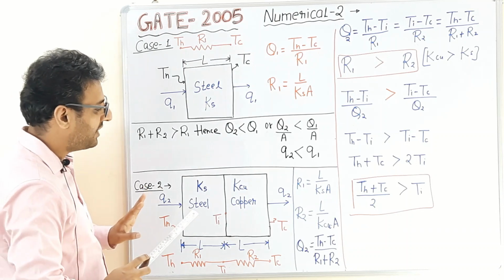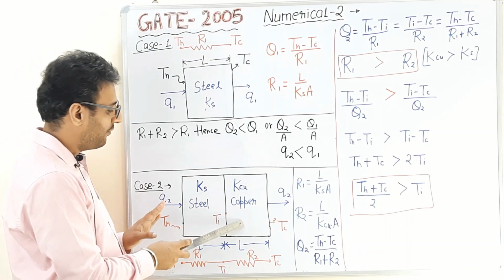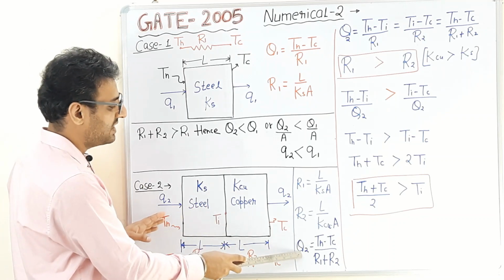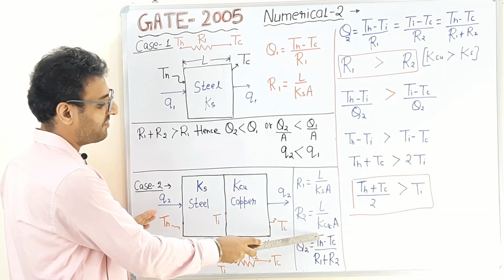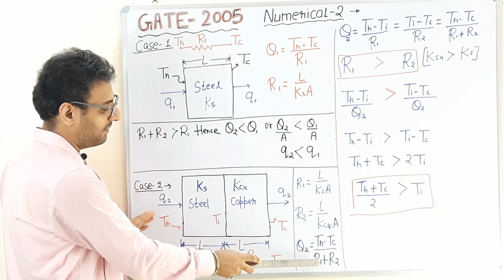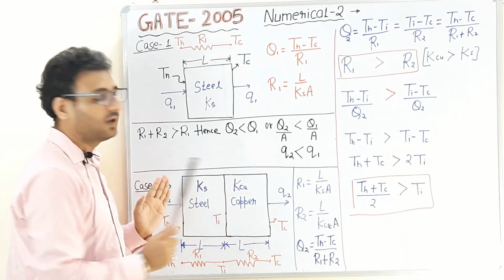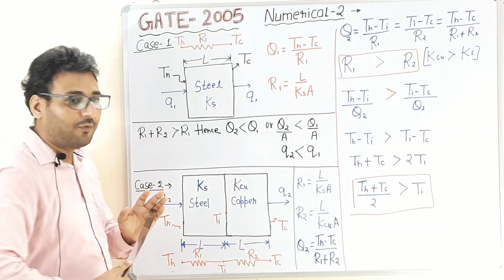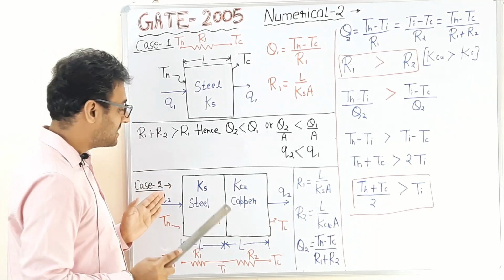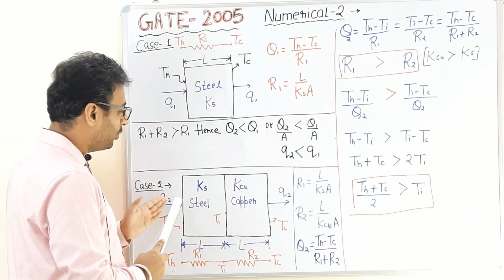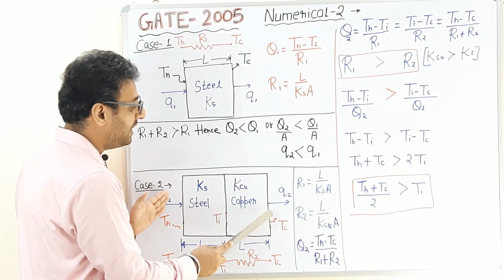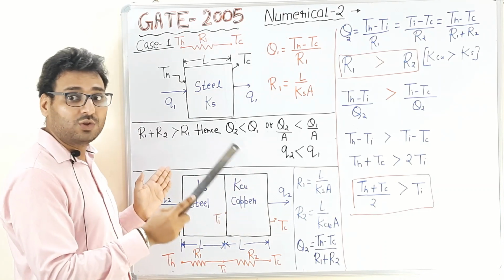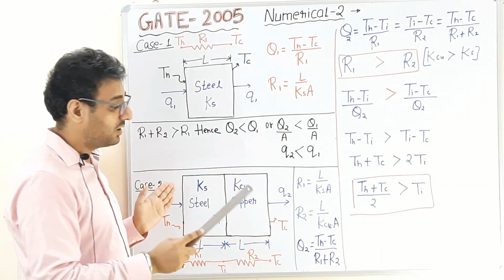Now if we determine the heat transfer rate for case number 2, then we will see that the heat transfer rate is equal to the temperature difference divided by the thermal resistance. Pay attention to this formula. When we are considering the temperature of 2 points, then we need to consider all the resistance between these 2 points.